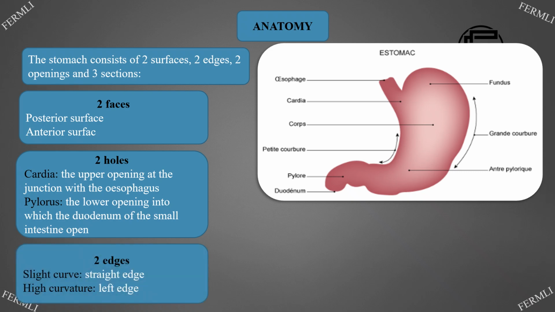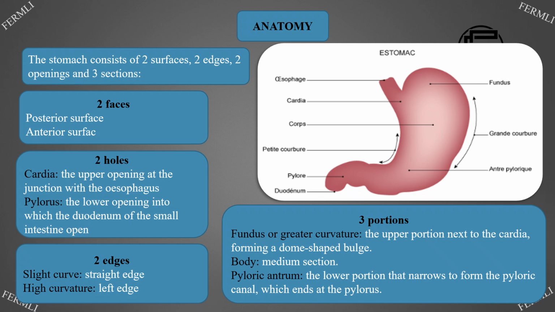2 edges: the lesser curvature, the right edge, and the greater curvature, the left edge. 3 portions: the fundus, the upper portion next to the cardia, forming a dome-shaped bulge. The body, the medium section. The pyloric antrum, the lower portion that narrows to form the pyloric canal, which ends at the pylorus.